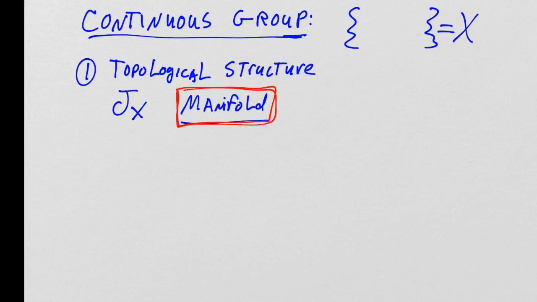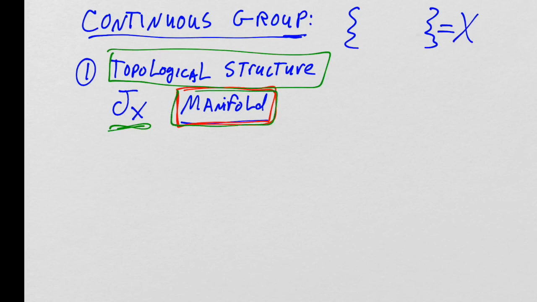But look, this is it. I mean, Lie groups, which we're here to study, are continuous groups. To understand what a continuous group is, you have to understand that it has topological structure, right? That's part of the definition. What topological structure? Well, first of all, to say that it has topological structure and to assert that it has a topology is really vacuous, because any topological structure must have a topology. So that's not very informative. But the fact that it has the topological structure of a manifold is absolutely critical. And look, to understand this, you've got to know what a manifold is.